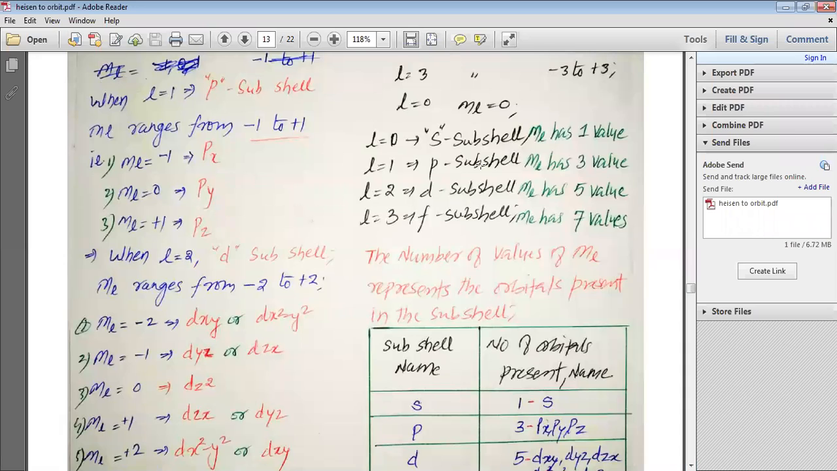So this is how we can understand that in the S subshell, my dear students, we have only one orbital. In the P subshell, we have 3 orbitals, Px, Py, and Pz. In the D subshell, we have 5 orbitals: dxy, dyz, dzx, dx square minus y square, and dz square. And in the F subshell, we have 7 orbitals. We are not much aware of these orbitals and their shapes, but we are very sure that in the F subshell we have 7 orbitals.